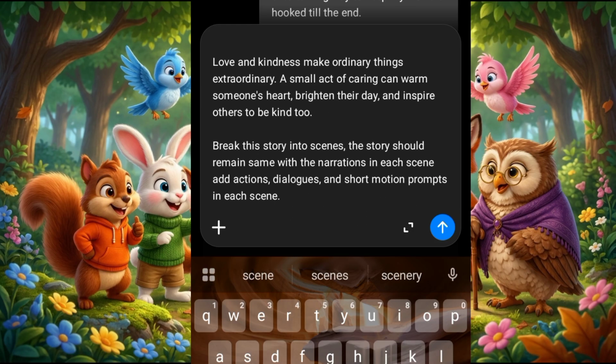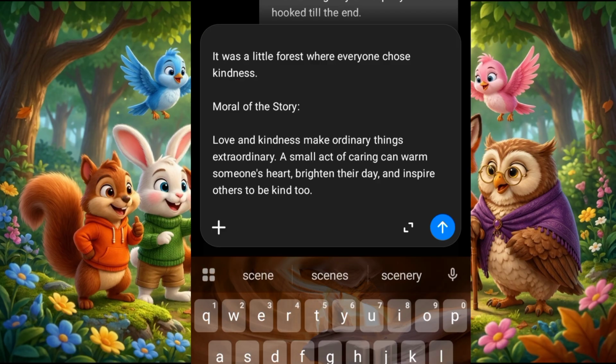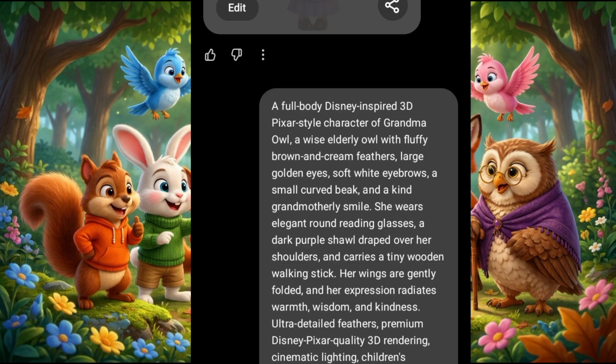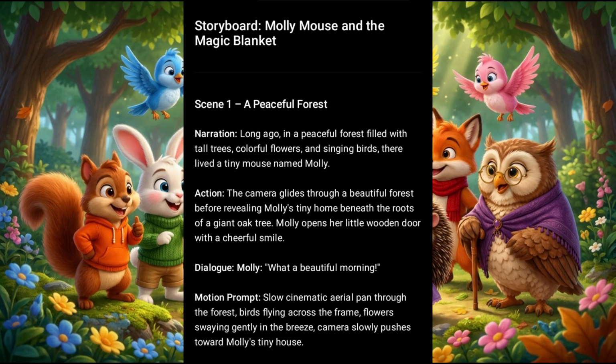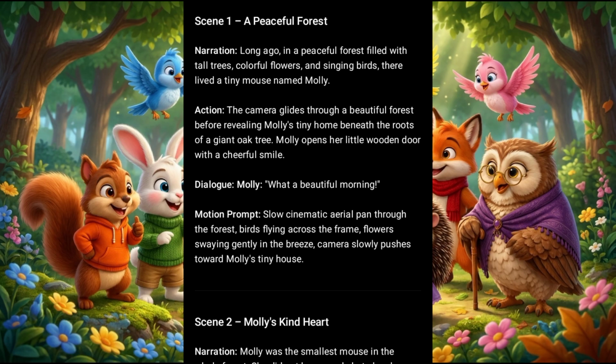Right, so this is for our scene prompt. We want it to give us the scenes for the story. Do you understand? We want the dialogue of the story, we want the scenes, and we want this to be well detailed. So I'll send this and allow it to give me my scene by scene prompts. And see, it has given me the scene by scene prompt.